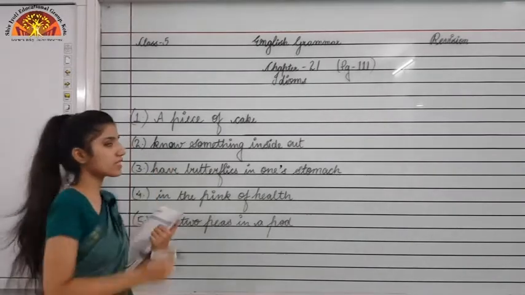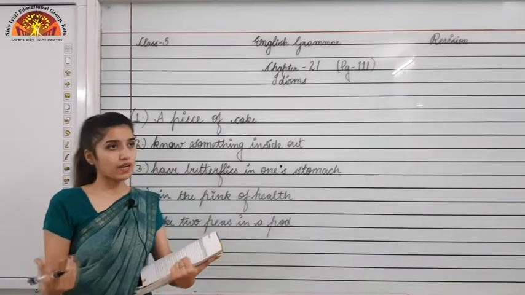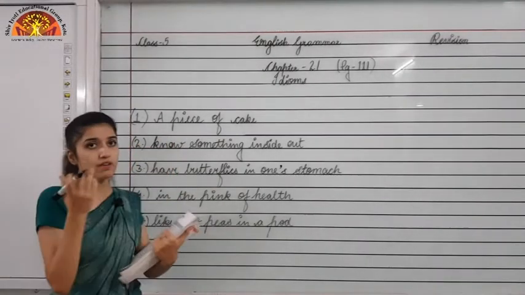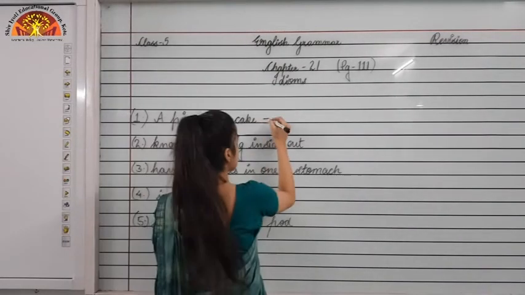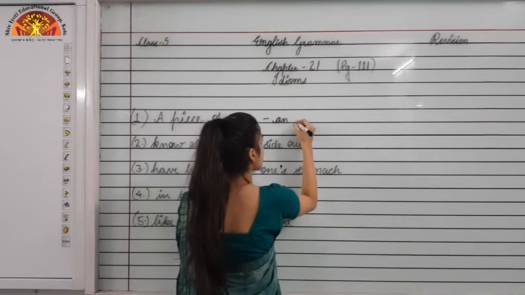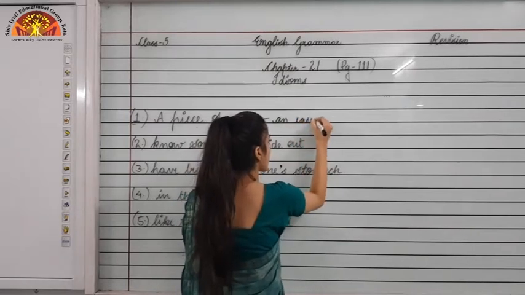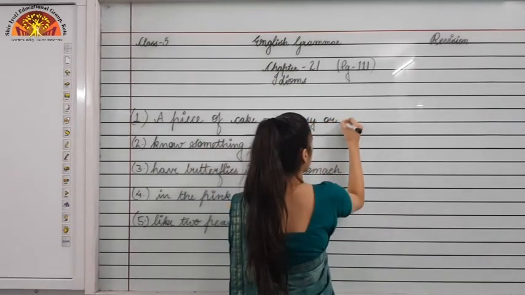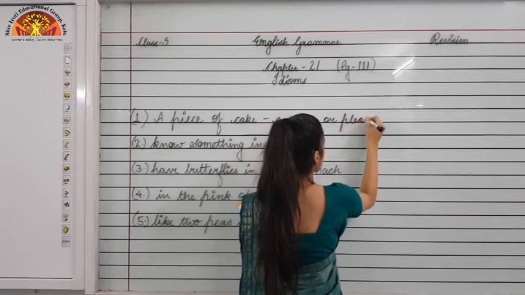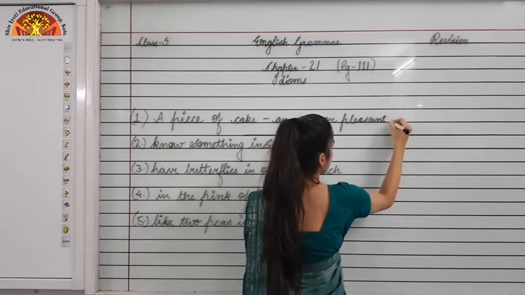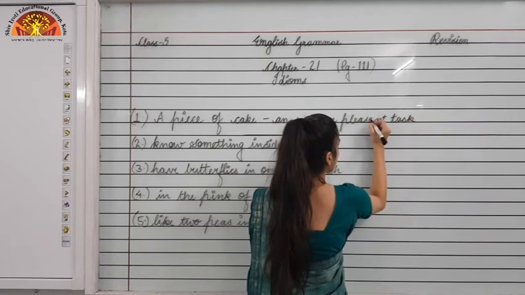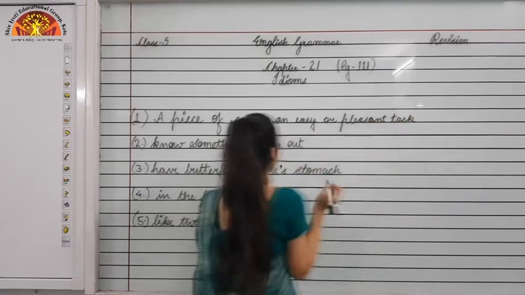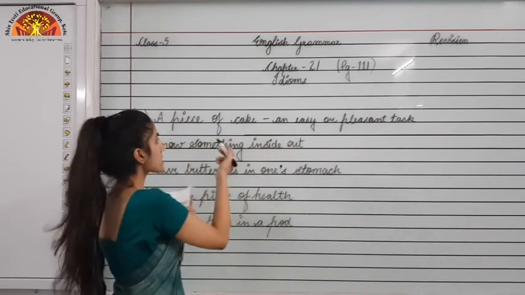Okay, so the first one is a piece of cake. What does this idiom mean? This idiom means a piece of cake. So it means an easy or pleasant task. Okay, this is the meaning of this idiom.